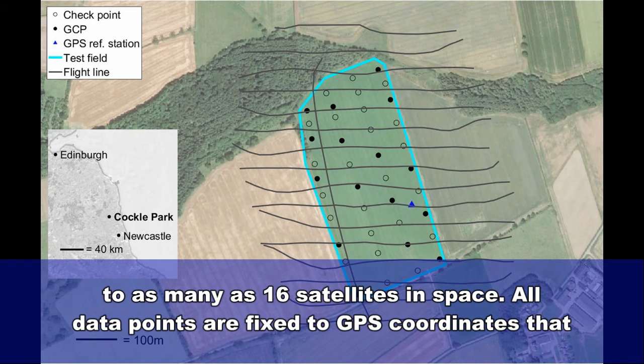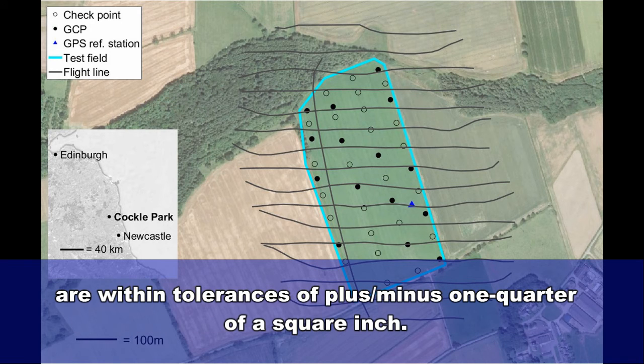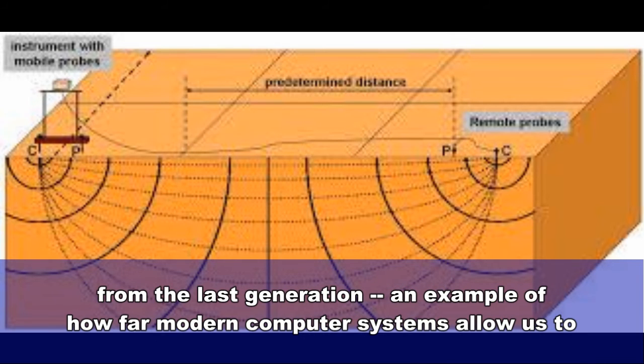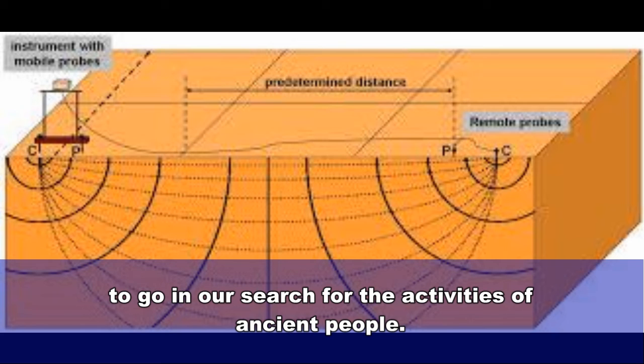All data points are fixed to GPS coordinates that are within tolerances of ±1/4 of an inch too. The density of these measurements is beyond the expectation of any scientist or engineer from the last generation, an example of how far modern computer systems allow us to go in our search for the activities of ancient people.